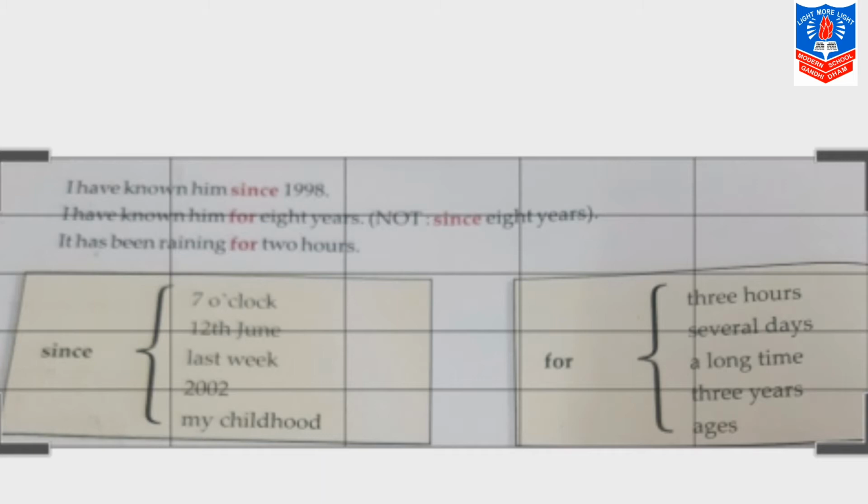And my third example is, it has been raining for 2 hours. It is telling a time duration that it has been raining for 2 hours. At that time we will not use since. So again a few examples are given, like since 7 o'clock, since 12th June, since last week, since 2002, and since my childhood I know him. Next, for the next table, you can notice that it is for 3 hours, that is time duration is given. Again, for several days, for a long time, for 3 years, and for ages. At that time we will use for.